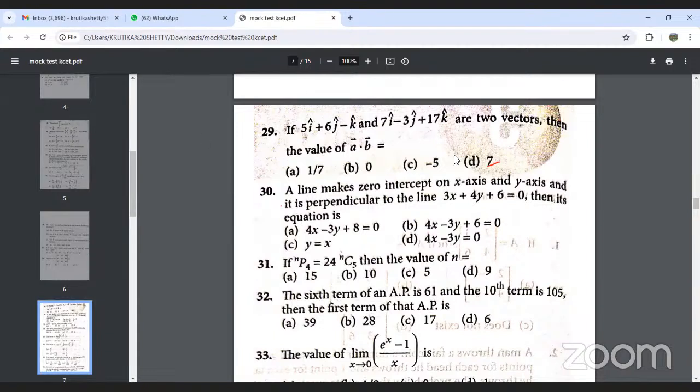When we simplify A dot B, just multiply component-wise: 5 into 7, 6 into minus 3, so 35 minus 18 we get, and so on. So when we simplify this component-wise for question 29, the answer is option B, 0.